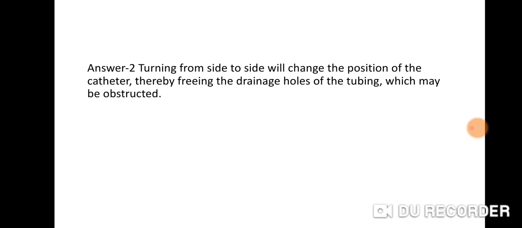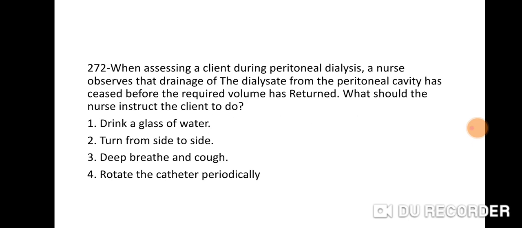What's the rationale? Answer 2, turning from side to side will change the position of the catheter, thereby freeing the drainage holes of the tubing which may be obstructed. Okay, so right answer is 2, turn from side to side.